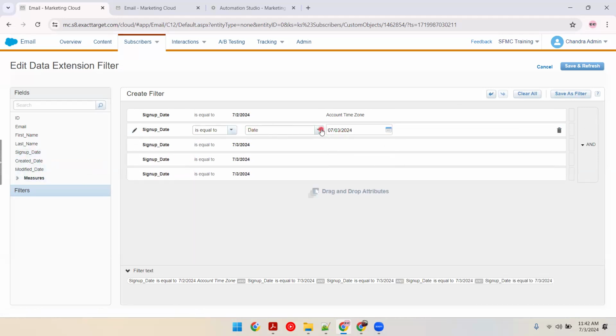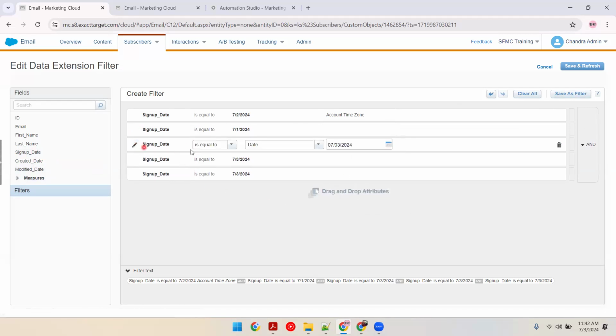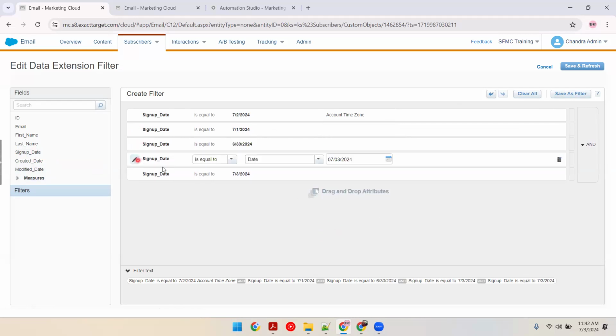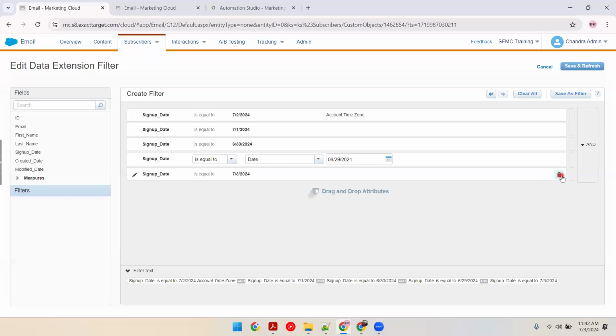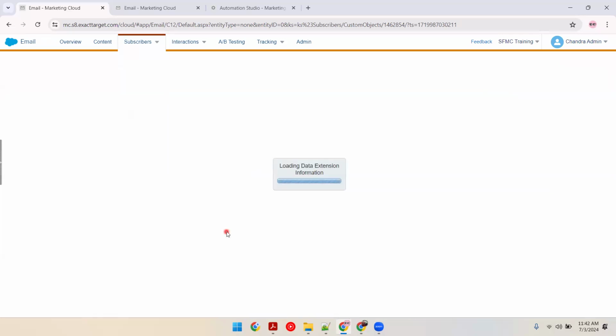Sign up date is equal to 1st. Sign up date is equal to 30th. Sign up date is equal to 29. Let's see whether we get all of them. It should be an OR condition here. So click on this, save and refresh. Let's see.